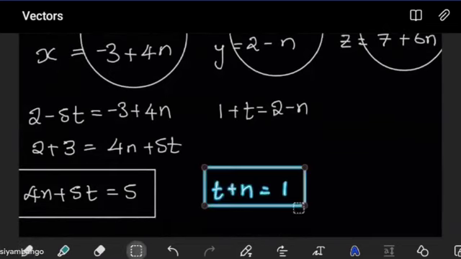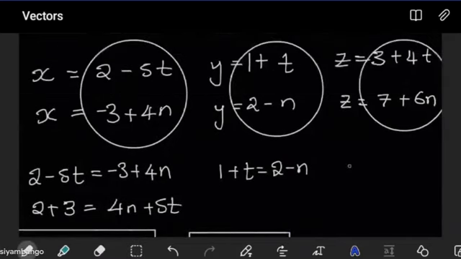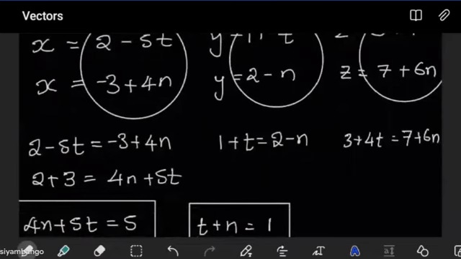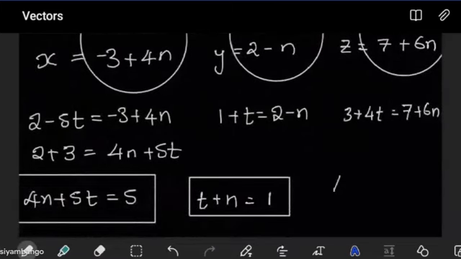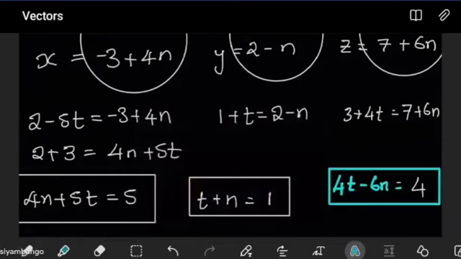And from the z expressions, what do we see? From the z expressions, we have 3 plus 4t is equals to 7 plus 6n. From here, we can group them as well. We end up with 4t minus 6n. On the right side, the 3 goes there, becomes negative, so we get 4 there. This is the third one, I mean. Now, I'll hold on to this one.